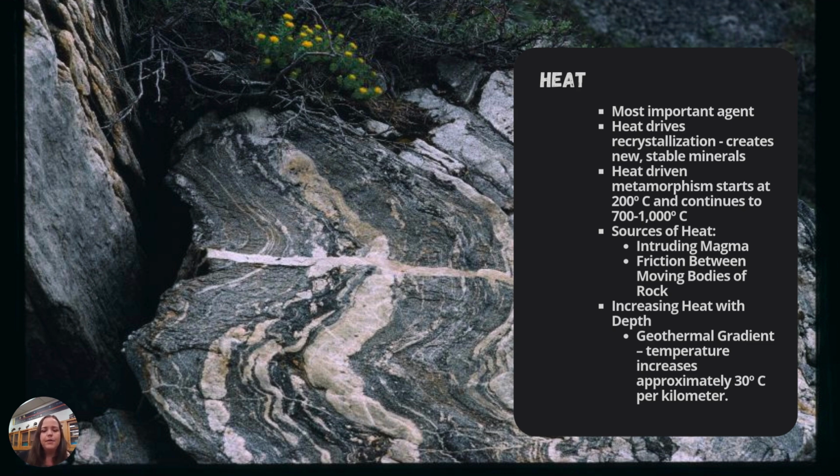Heat also increases with depth. As rocks go down into the Earth's crust, you see an increase in temperature of approximately 30 degrees Celsius every kilometer. But as we learned with igneous melting, looking at flux melting and decompression melting, that is very dependent on the tectonic environment. If we have a different tectonic environment than just standard burial, that geothermal gradient will shift a little bit.